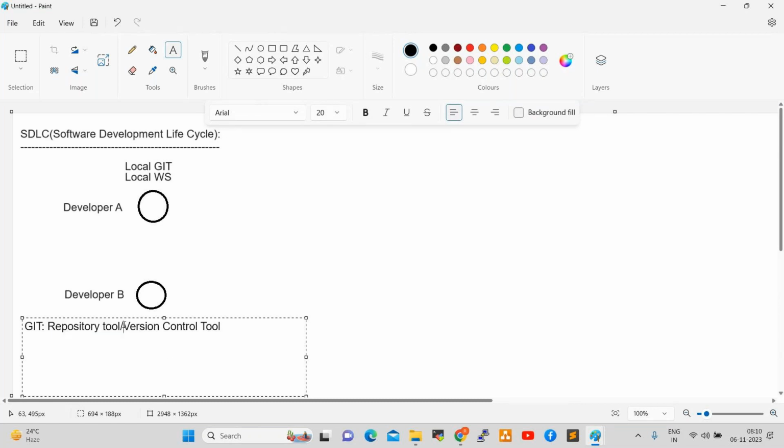So version control tool. What is version control? When we talk about version control, it will track the changes. Version control will track the changes, based on some comments. So who did the changes? When did the changes?